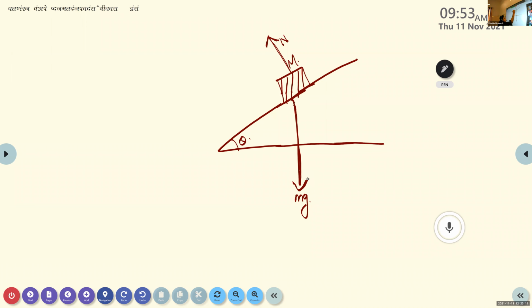This is the normal force, acting in this direction, and the angle between the two is theta. The weight of the object, the force acting vertically downwards, is inclined at an angle theta. The weight has a magnitude and a direction.